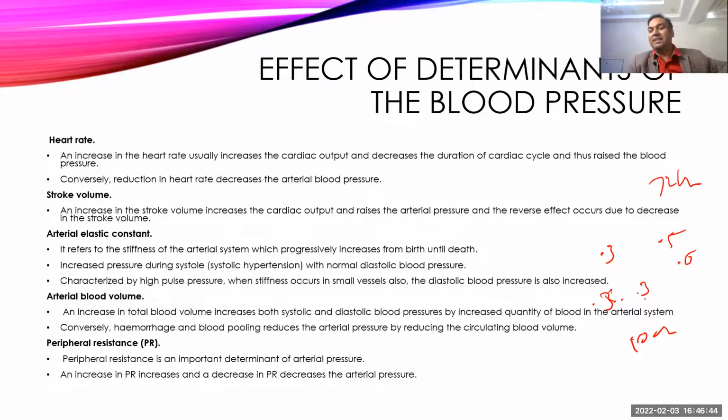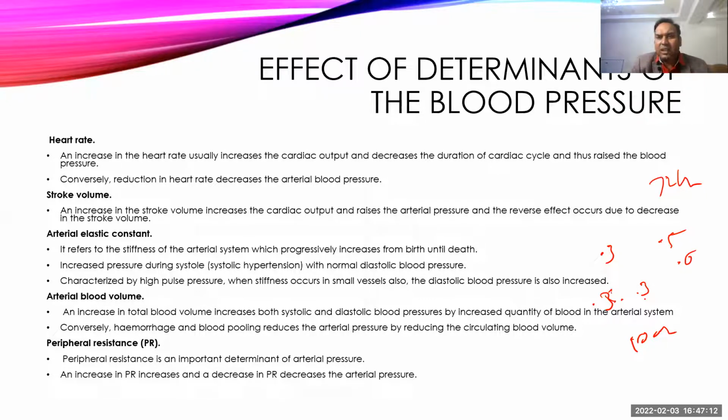So whenever we want to increase blood pressure, we need to increase heart rate and stroke volume simultaneously. How can we do that? We can increase heart rate, which will increase the speed of the blood flow, and at the same time we can increase the force of contraction of the muscles, and that will pump the extra blood which is usually present as the end systolic volume. Now there will be less end systolic volume, and extra cardiac output will come, and that extra blood will return back, and slowly it will build a high stroke volume.